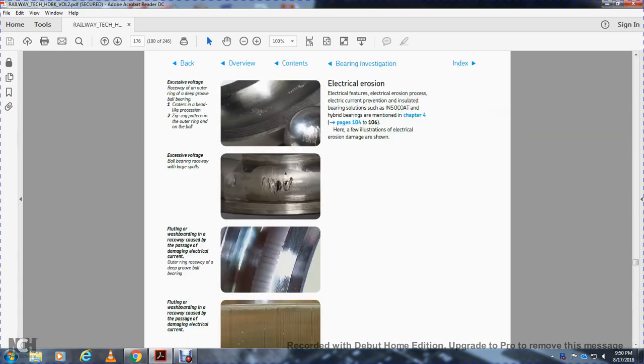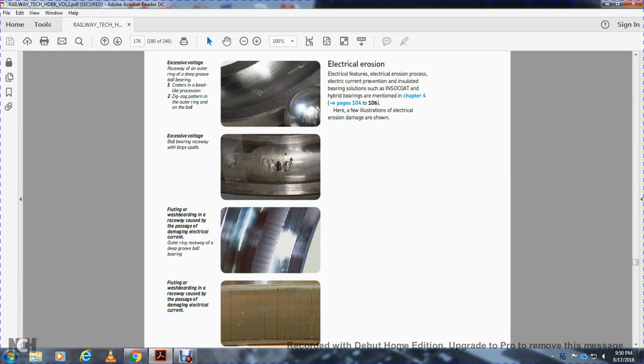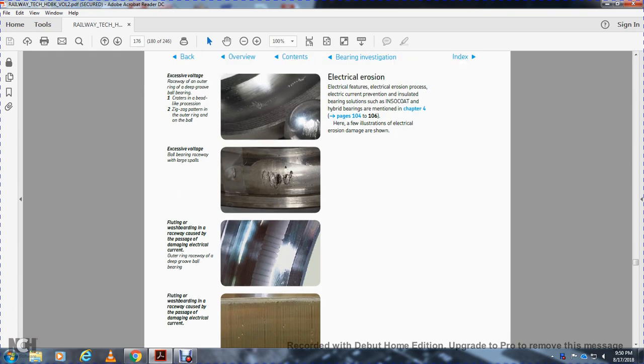Excessive voltage damages the ball bearing raceway with large spalls and fluting, a washboard pattern cut into the raceway by the passage of damaging electrical current. On the outer ring of a deep groove ball bearing, fluting appears as a washboard raceway. Electrical erosion can be prevented by insulating the bearing, with hybrid bearings as a solution, as mentioned in Chapter 4, pages 104 and 106. A few illustrations of electrical erosion damage are shown.